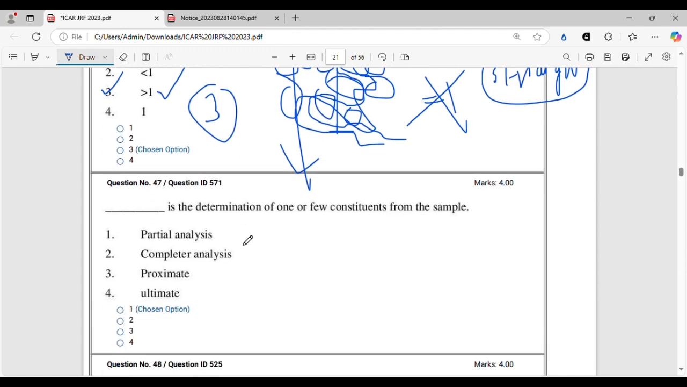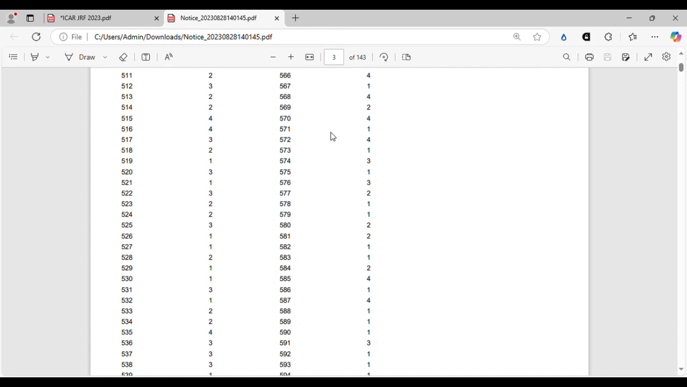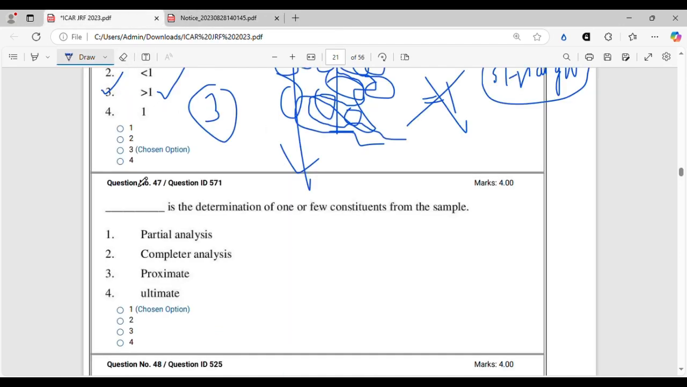Moving on to the next question. Dash is the determination of one or few constituents from the sample. Right. So this one was a doubtful question. There were two options that were doubted a lot. So here they have given partial analysis.